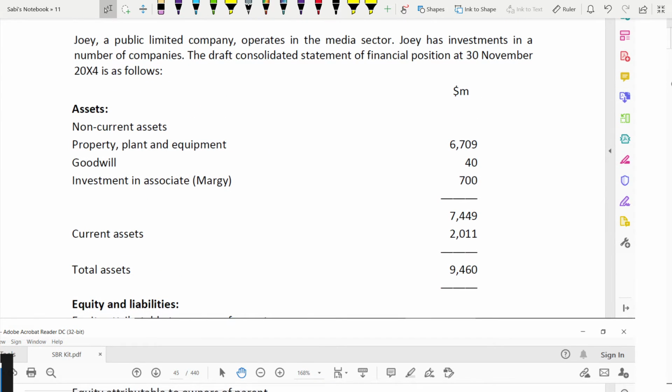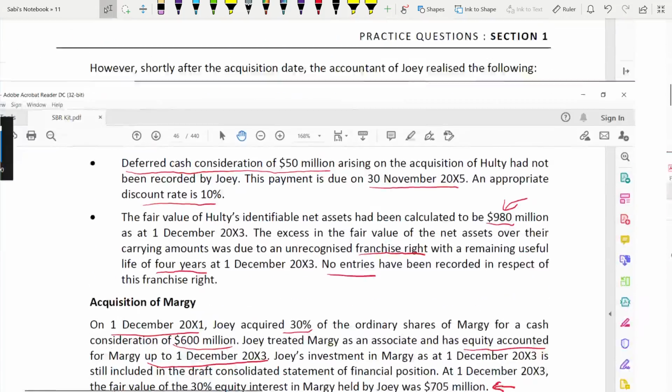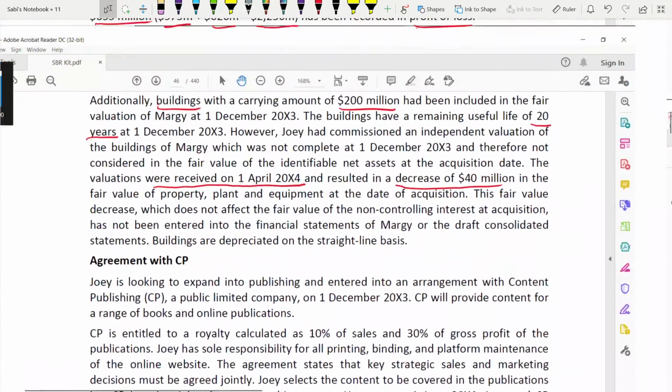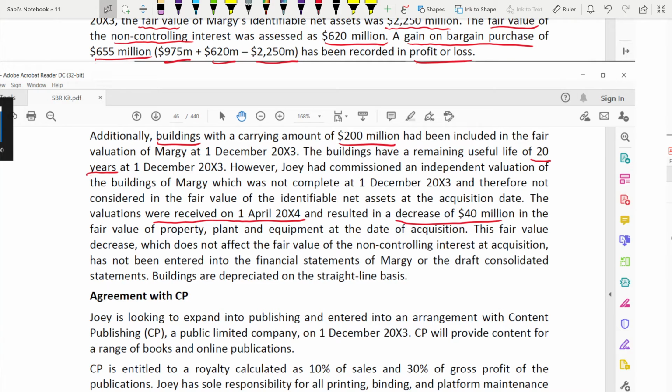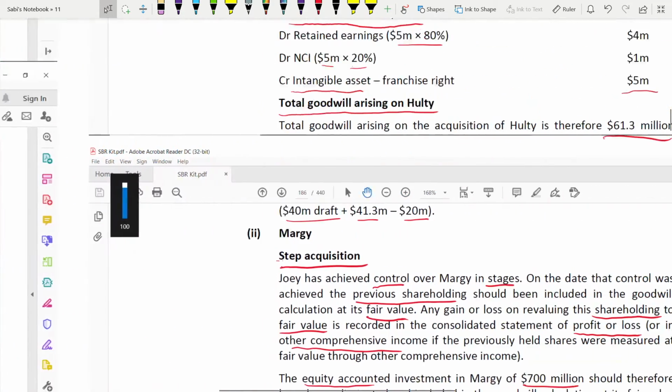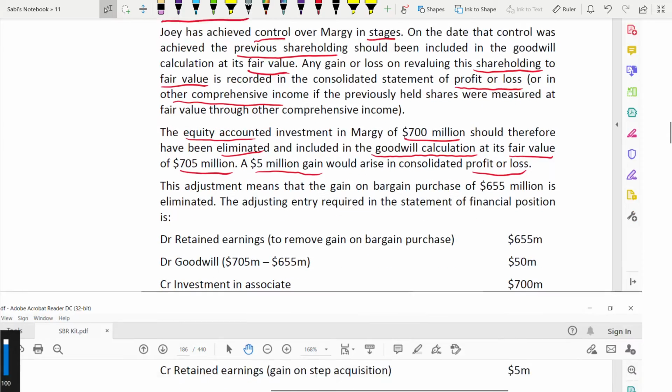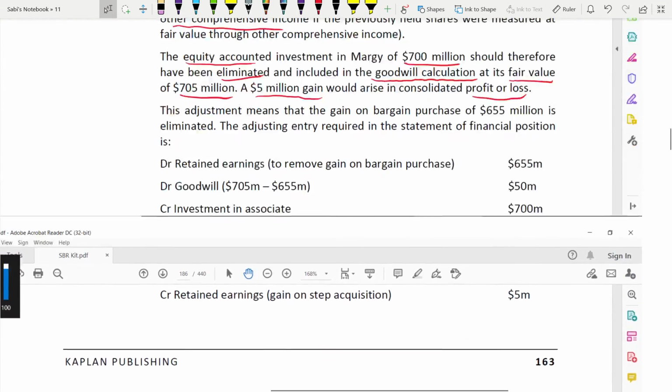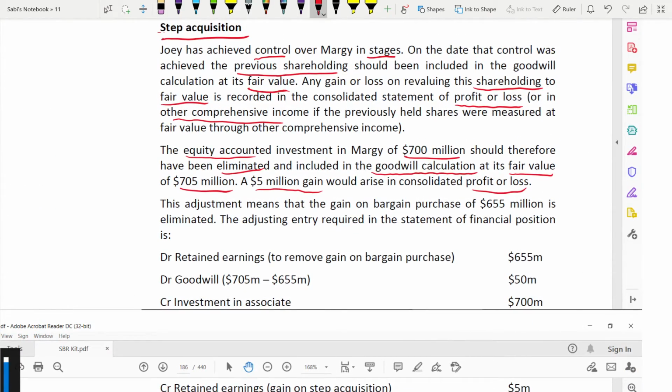How did you know it's 700? You need to look at the statement of financial position: 700, investment in associate. And the fair value was 705, so it increased by 5. That means there's a gain of 5 million. So that gain will go in the P&L.